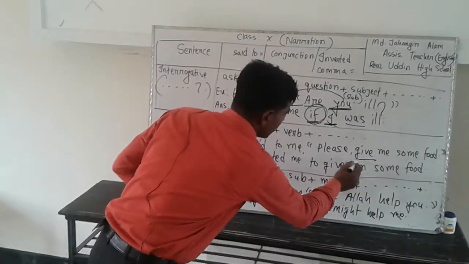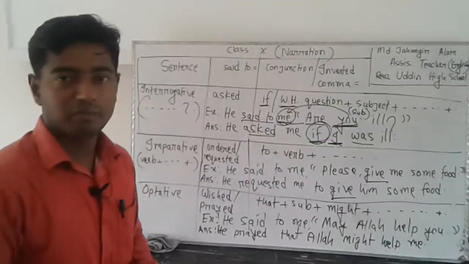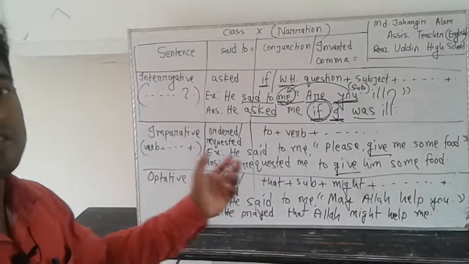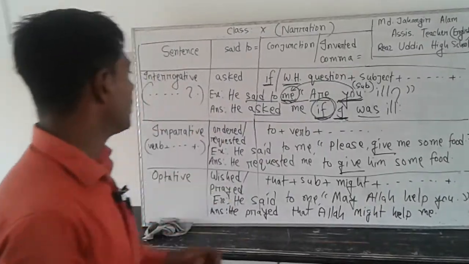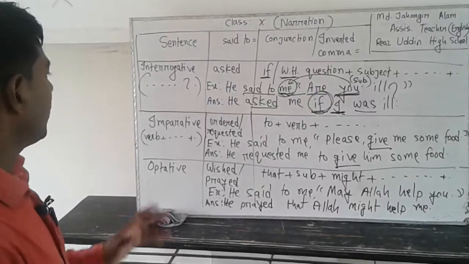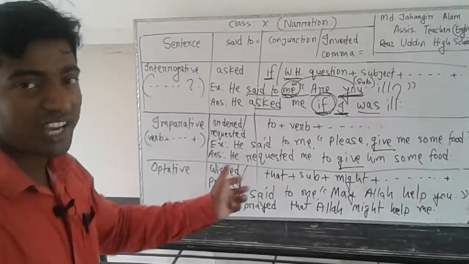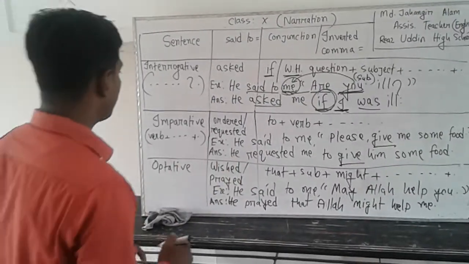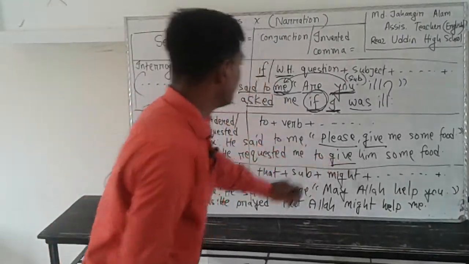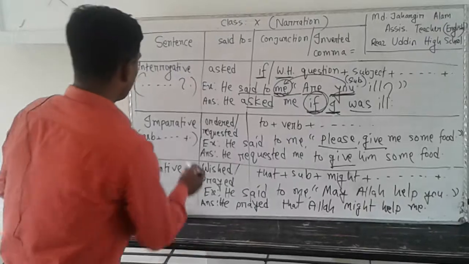Here you see give. These are the same. Tense will be unchanged here for an imperative sentence. And it's not a very difficult thing. When you look closely, you can realize that your sentence will start with please or give, and that is imperative.